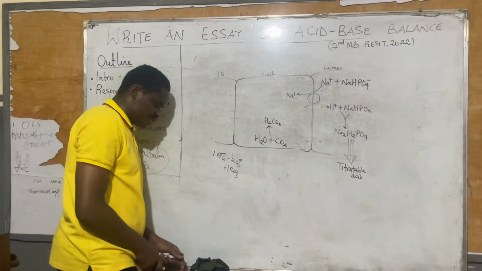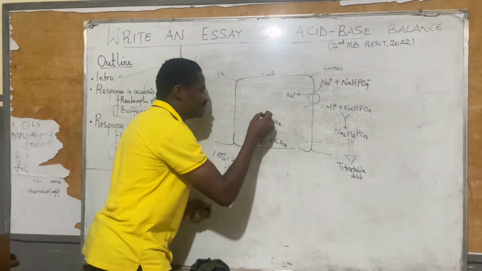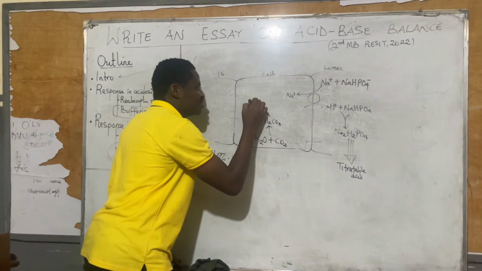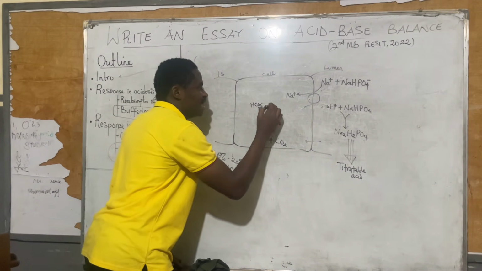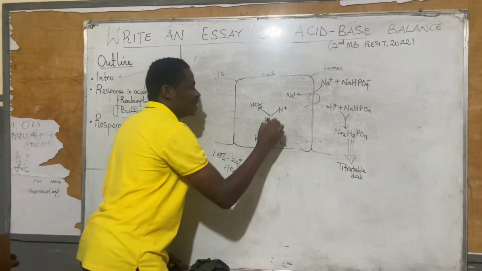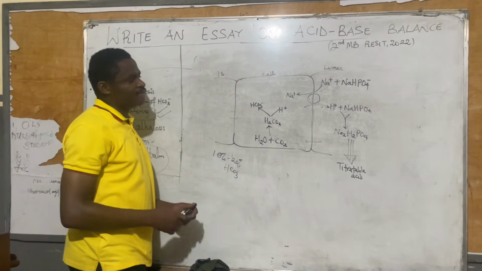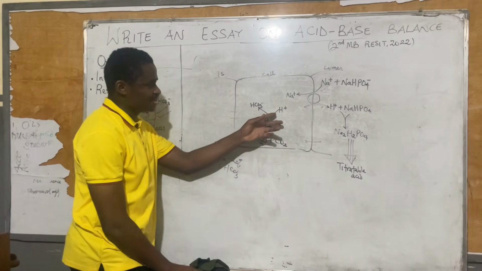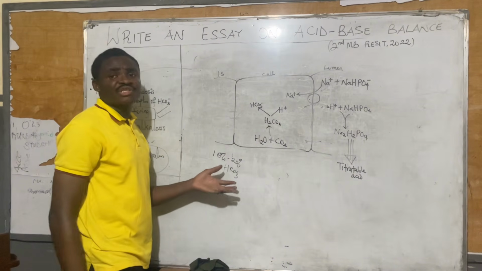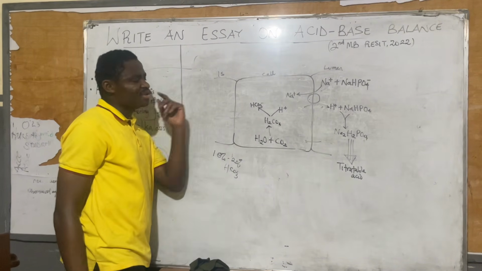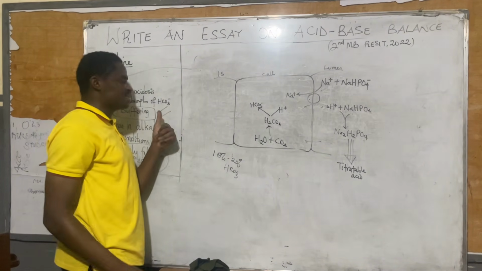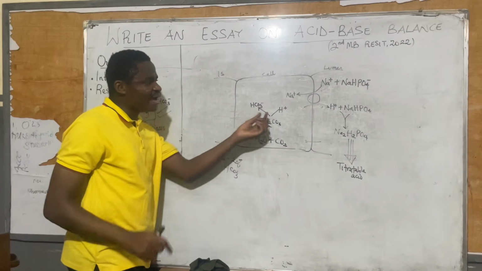Now, the H2CO3 inside this cell can break down to give you HCO3 minus and H plus. Now, if this H plus remains here in excess amount, acidosis becomes even worsened. So we keep losing out this hydrogen. Remember, in acidosis, there is a raised level of hydrogen.